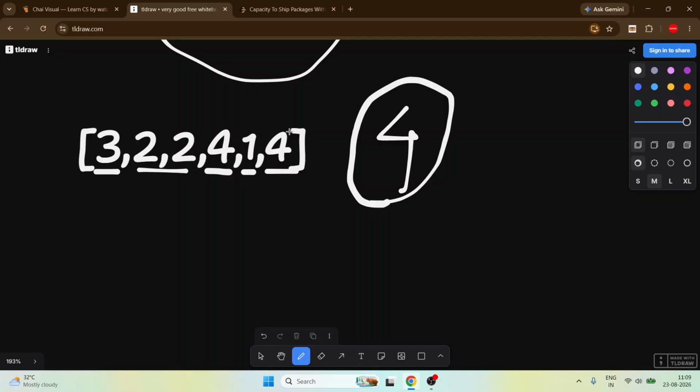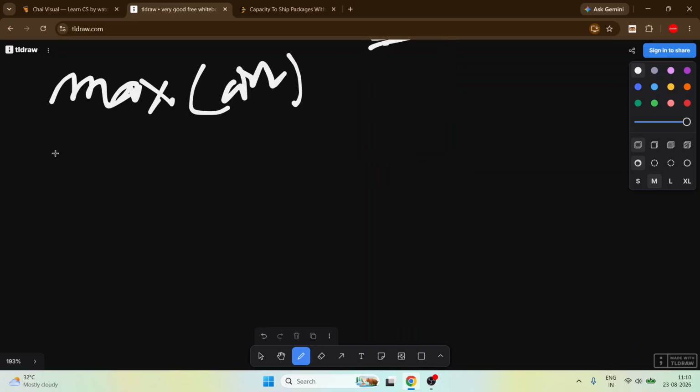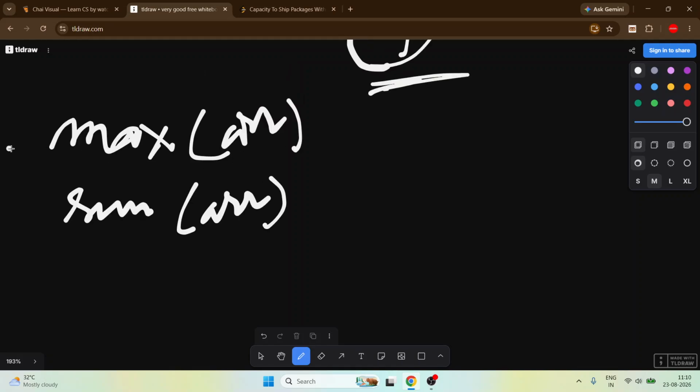The minimum capacity will be 4 and the maximum will be 16. 4 is nothing but the maximum of the array, and 16 is the sum of the array. These will become L and R.